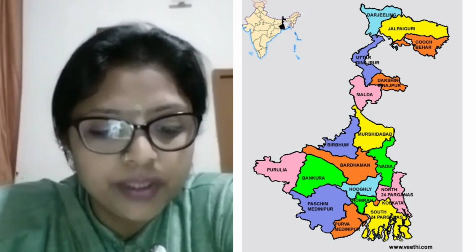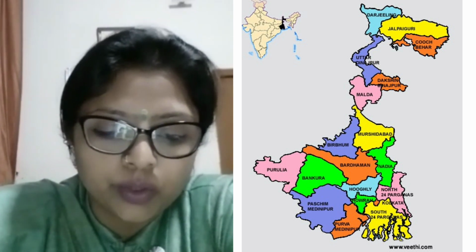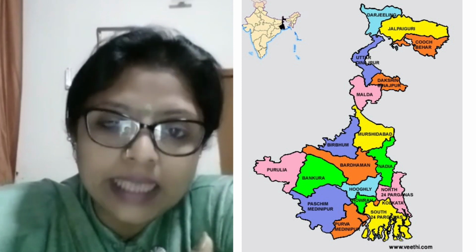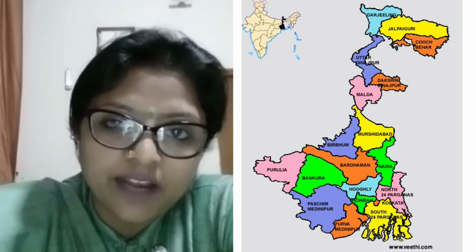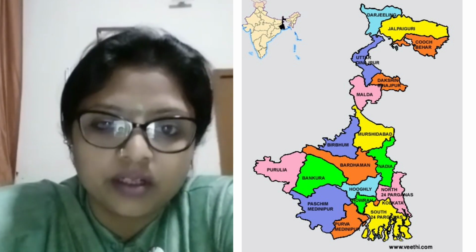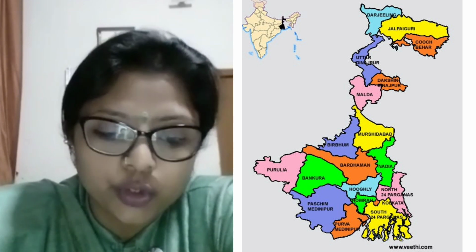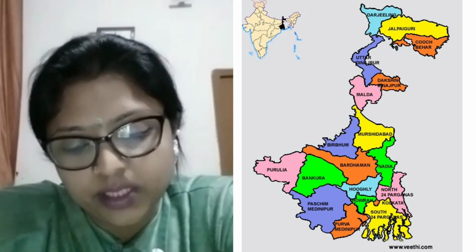People wear simple clothes, and usually women wear cotton saris, and men wear dhoti kurta. Bangla, which is the most popular language, Hindi and English are also spoken here. Foods like rice and fish are the popular staple food of West Bengal, and sweets like the Rosogolla and the Sandesh are very popular.